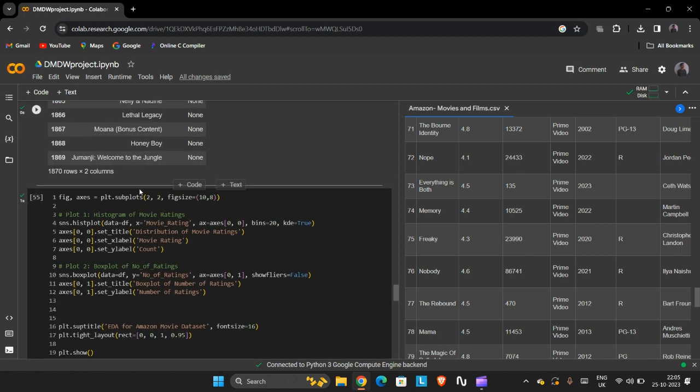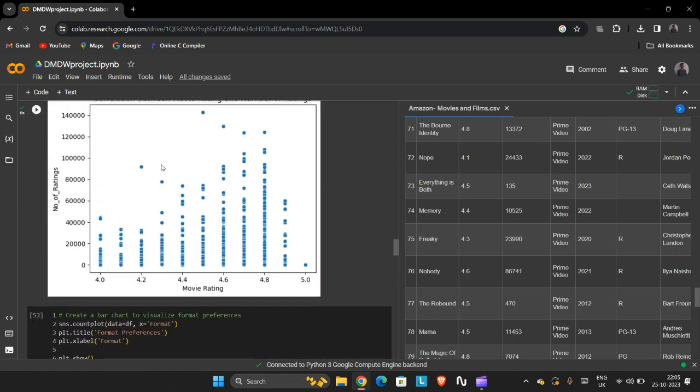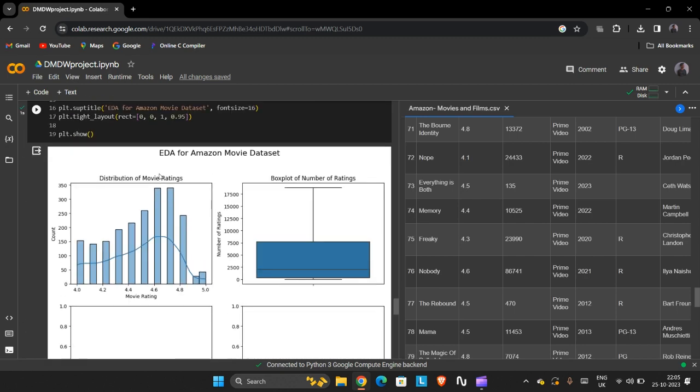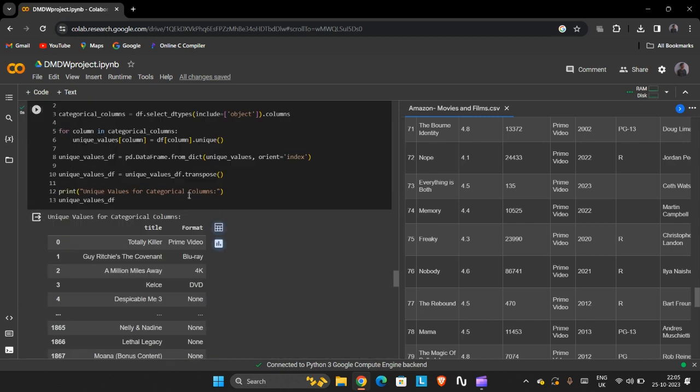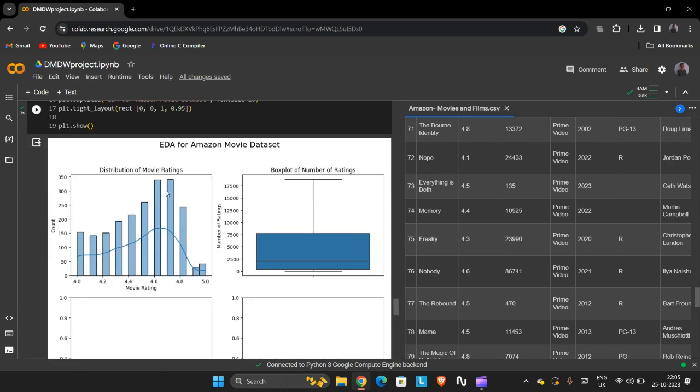As we have seen in the above graph, that was the correlation between movie rating and number of ratings, but this is a separate thing. This is the distribution of movie ratings, a separate graph for the movie rating.